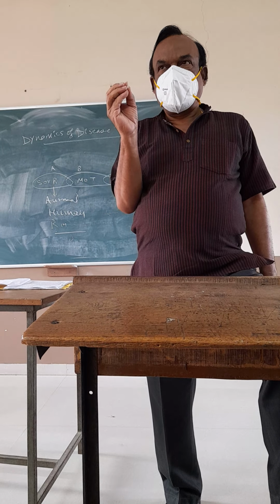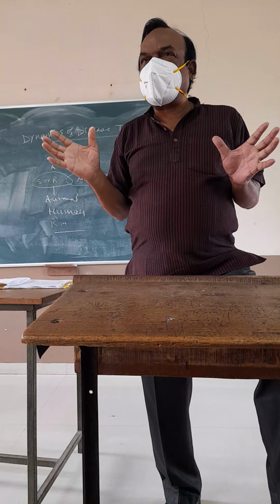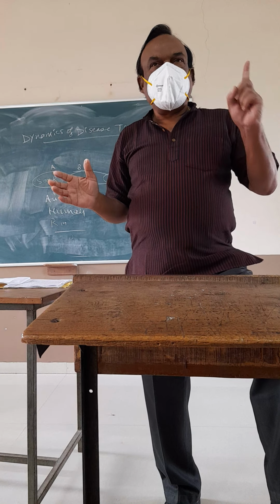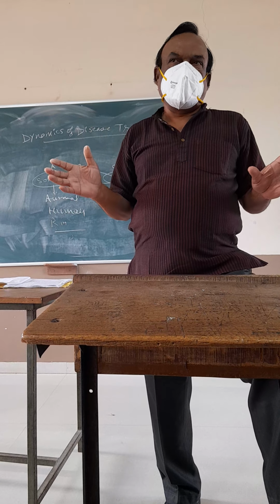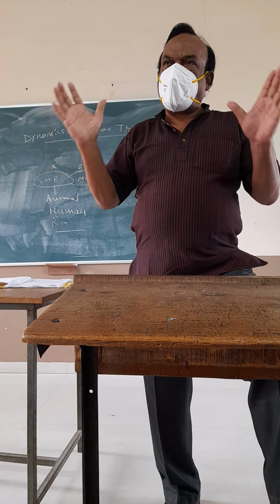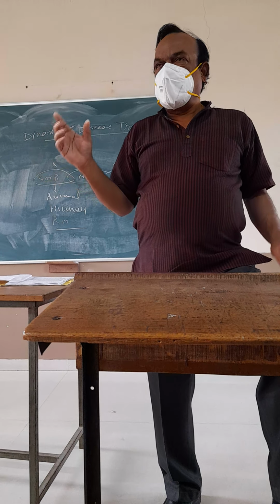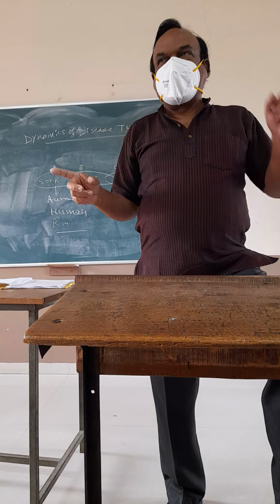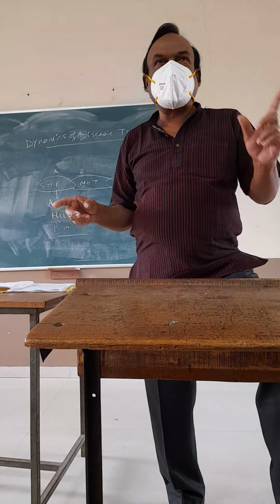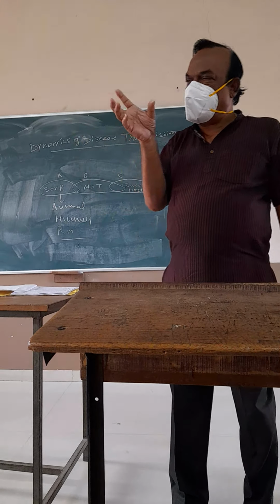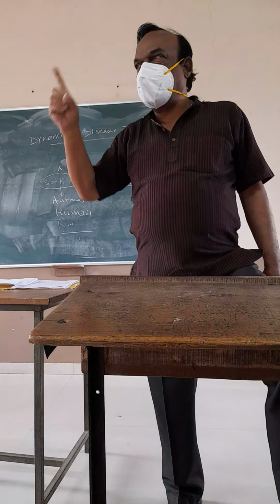What is case? When I discussed the case control study and the cohort study, I told you what is meant by case. Case is nothing but an infected person. A person having a particular disease is called a case. What is control? Control is a normal person who does not have the disease agent in the body. So this is the difference between case and control.